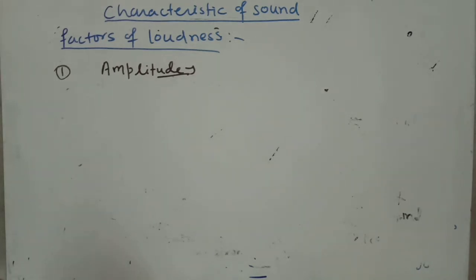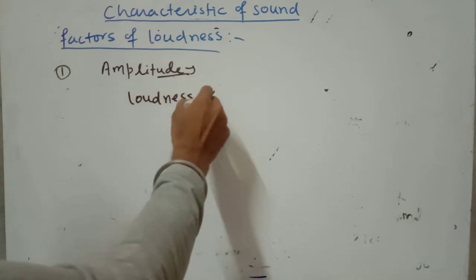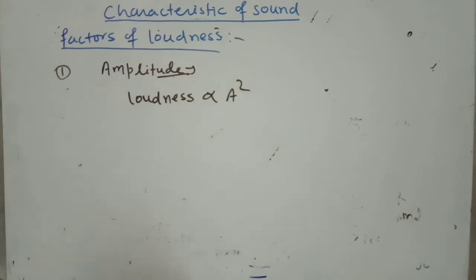So here, loudness of sound is directly proportional to the square of the amplitude. That means when the amplitude becomes twice, loudness becomes 4 times. If the amplitude becomes thrice, then loudness becomes 9 times.